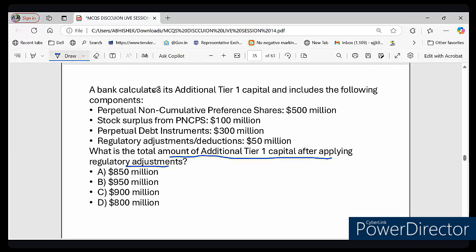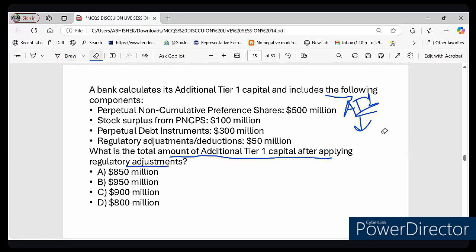Then we have AT1. AT1 stands for Additional Tier 1. So this is the next level of capital that helps in emergency. It helps in emergency, but it does not replace the main structure. And after AT1, we have something called Tier 2. This is an extra buffer, but not as strong as CET1 and AT1.